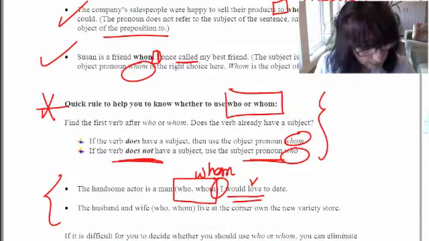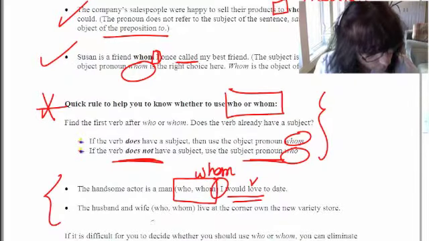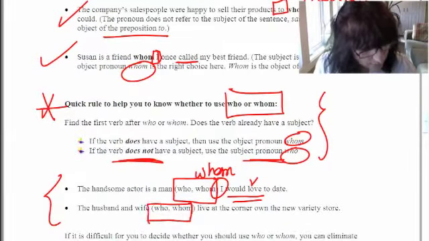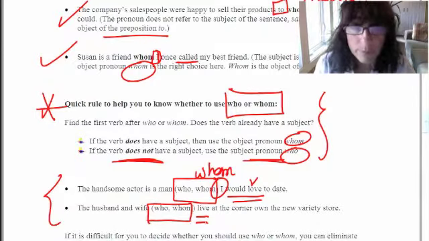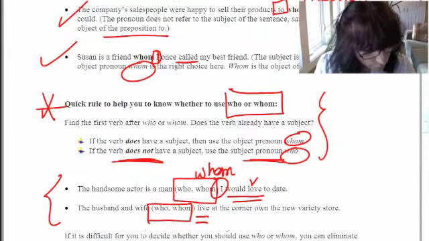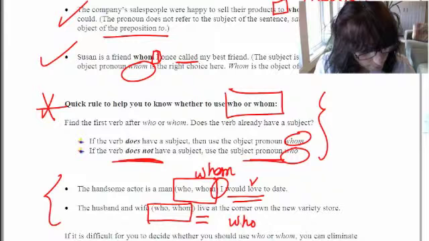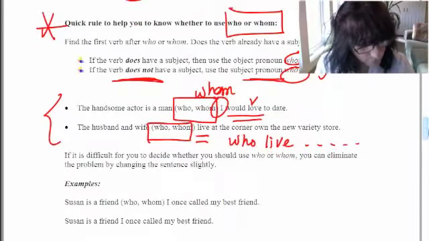In this case, the husband and wife, who or whom live at the corner, own the new variety store. Again, look for who and whom. Find the verb, it's live. Is there a subject in front of the verb live? No. So therefore you have to use the subjective form: the husband and wife, who becomes the subject, live, and then you go on from there.